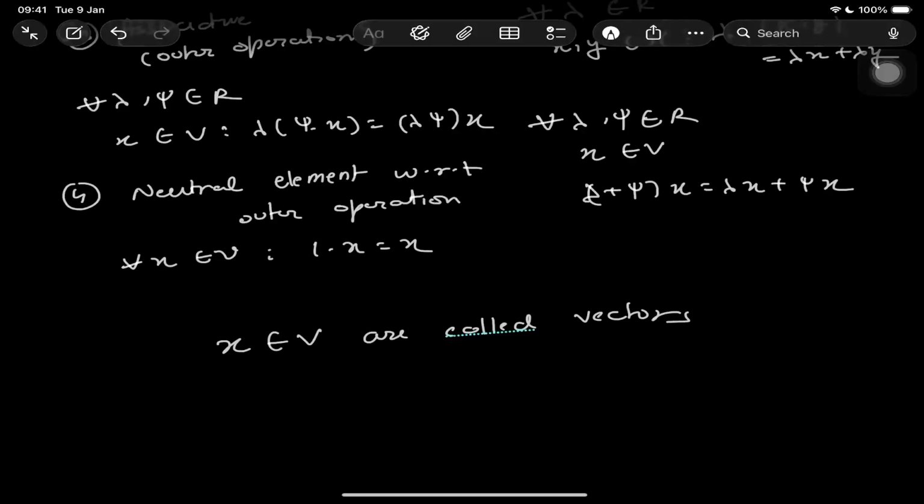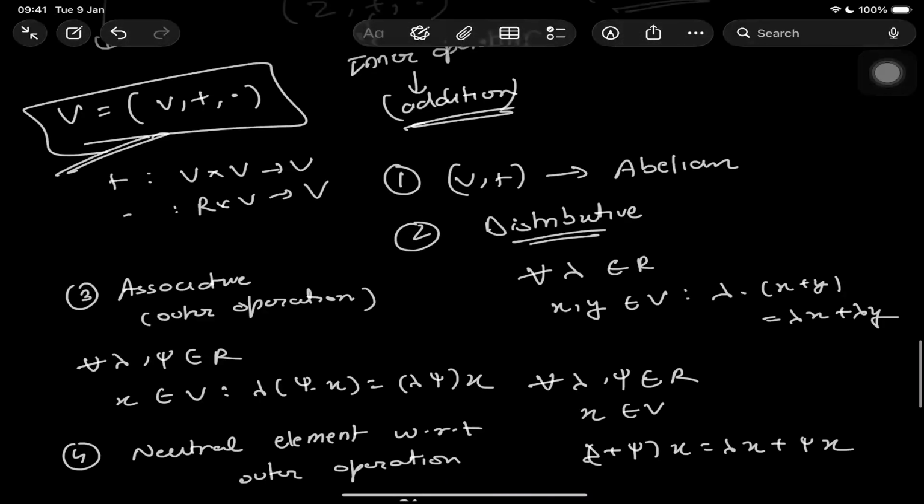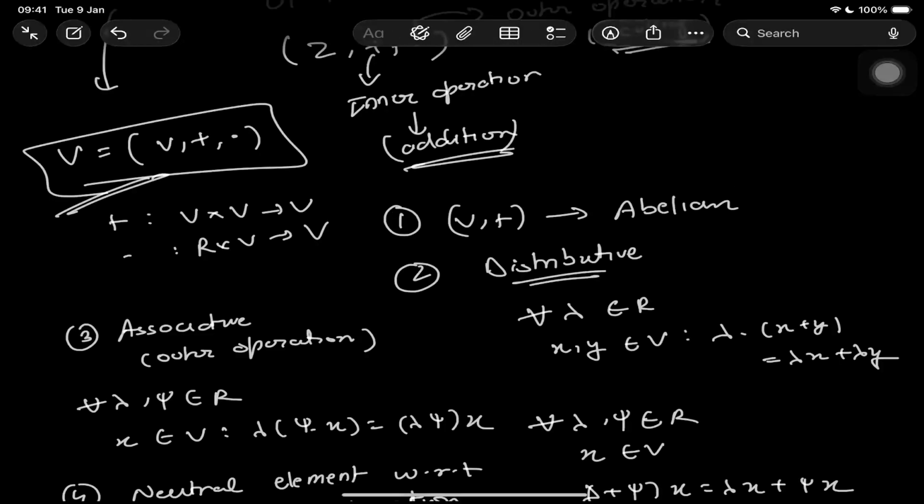So we have just now defined a vector space, and anything x that lies inside this vector space V is called a vector. This is a much more formal definition, because remember the two things that we used to call a vector: one was addition and one was scaling, which is multiplication. And this is what we are doing in the vector space. We have V, we are adding them and we are scaling them. So these three things define a vector space.